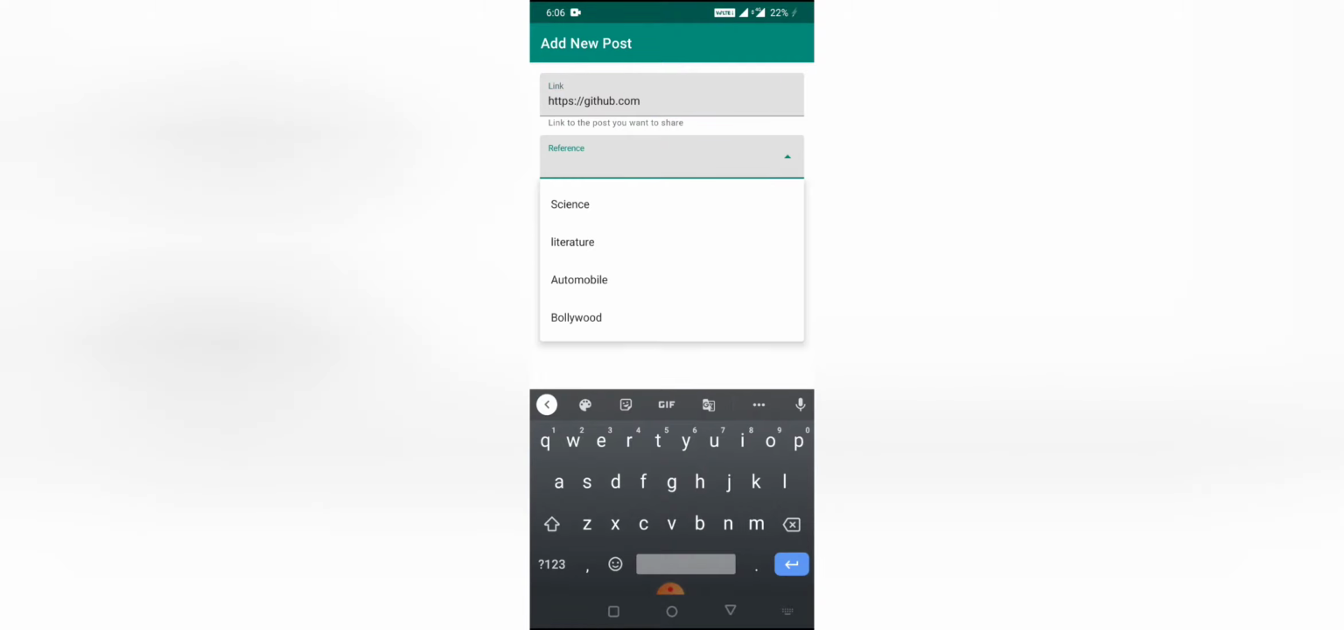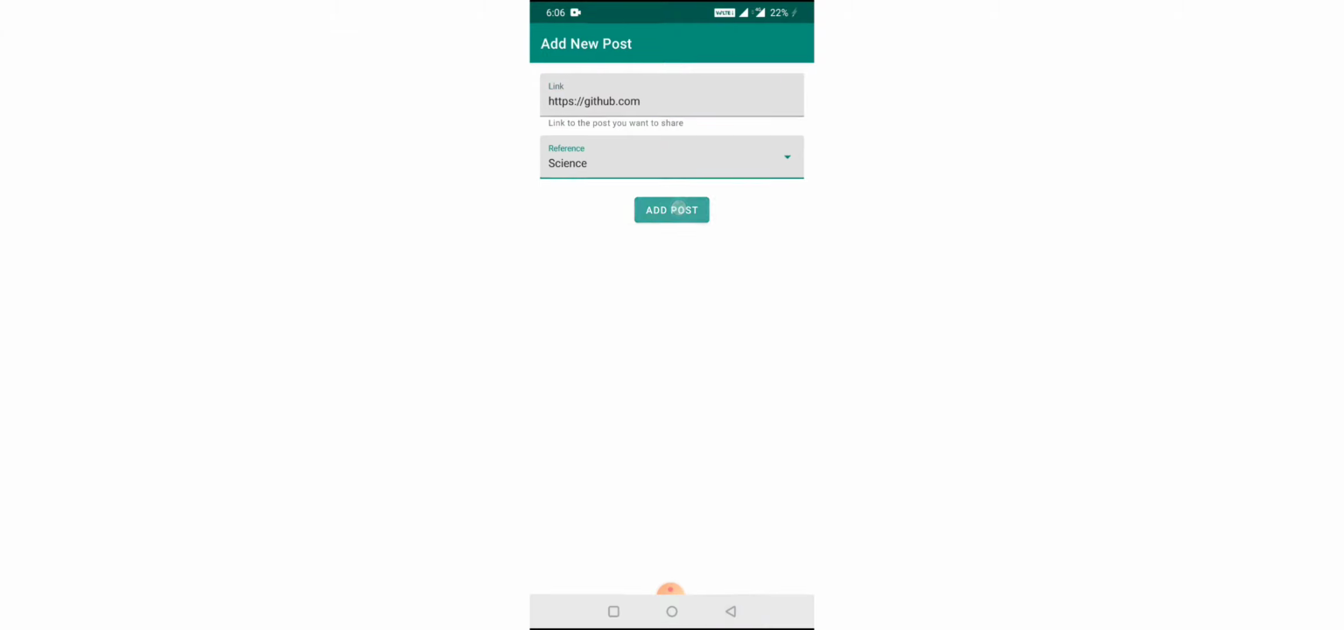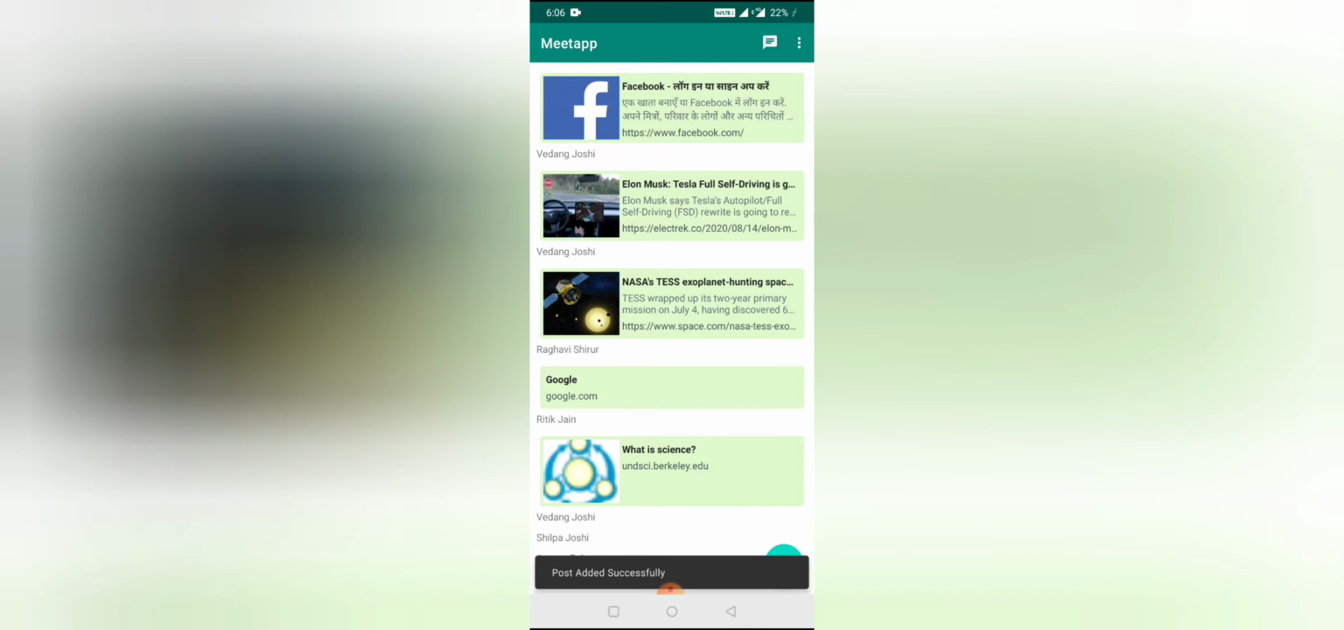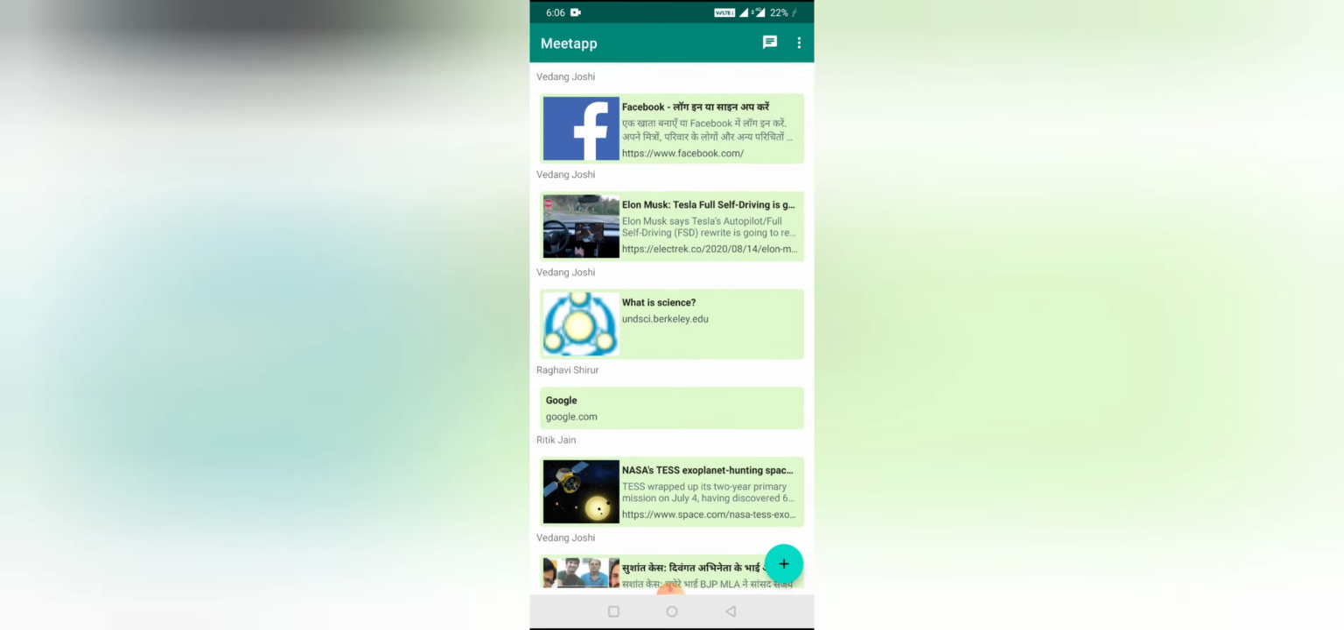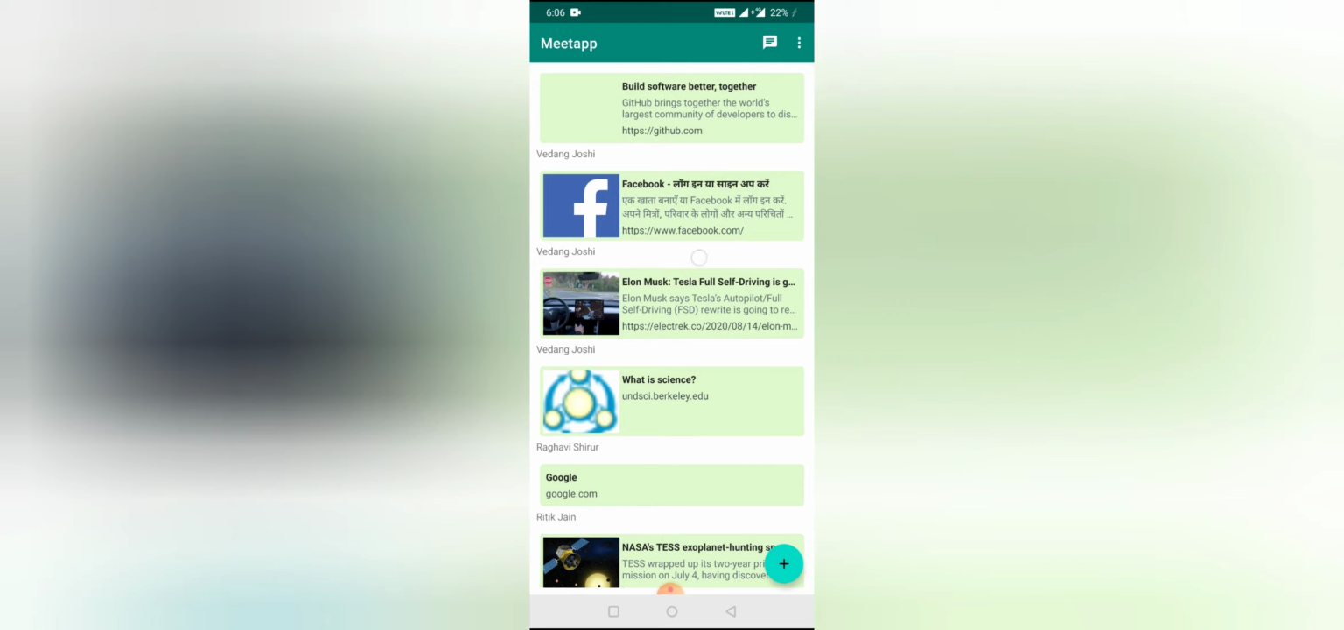Here I can paste any link which I find interesting from all over the internet. I am just typing a sample link, that is github.com, and now it would ask me to choose a reference. So this is the feed I would like it to post to. Now I have posted github.com to science. So yep, here's our link. As we are subscribed to the science feed, we can see github.com has been added to our feed also.